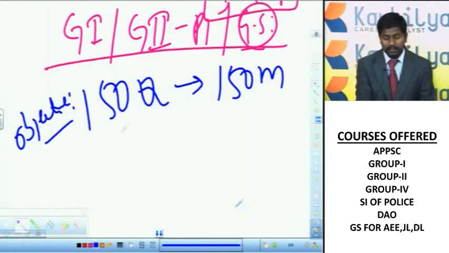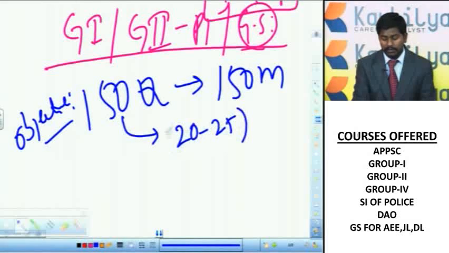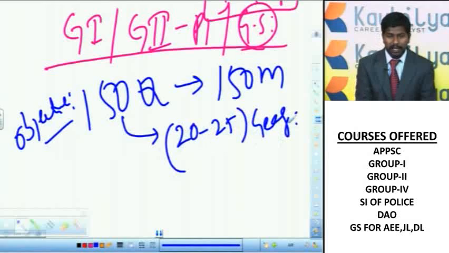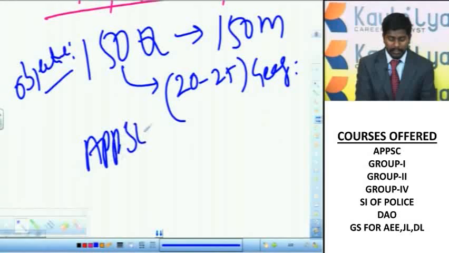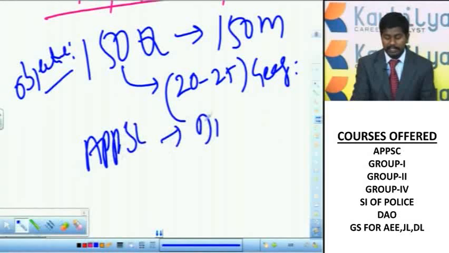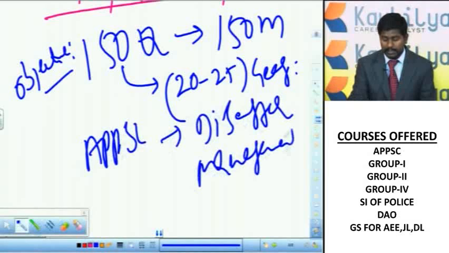Now of these 150 questions, earlier up to 2010 there were 20 to 25 questions from geography. But recently, from 2011-2012 onwards, Appsc introduced one new topic, disaster management.